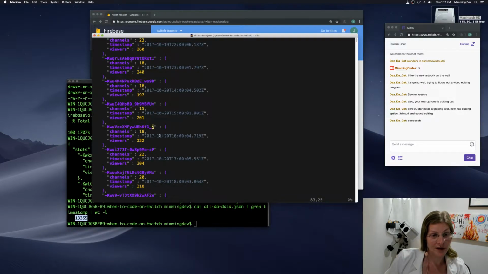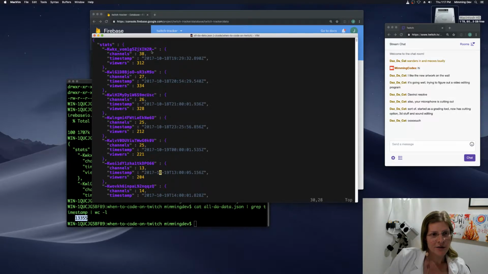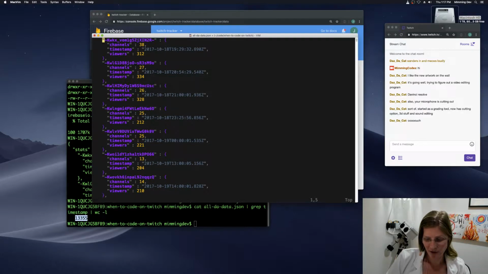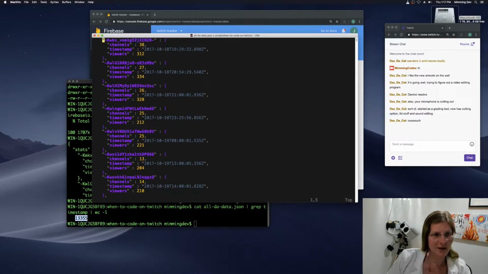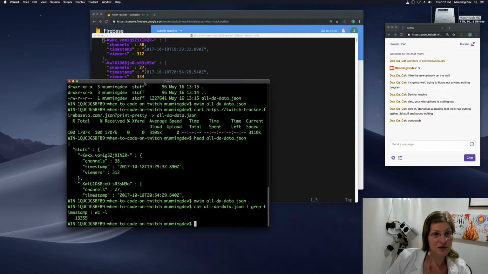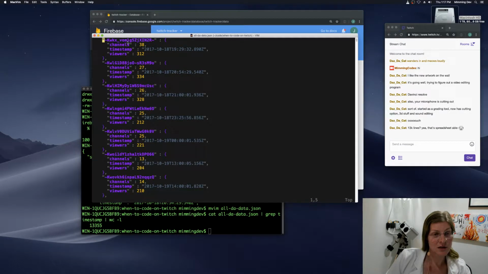So now I want to reformat this stuff. There's probably a good way to do this. I'm going to do it a terrible way. I'm going to use regular expressions in Vim. I can grep it first. I can either think of a regular expression to remove these, because what I really want to do is just make this into tabular data.